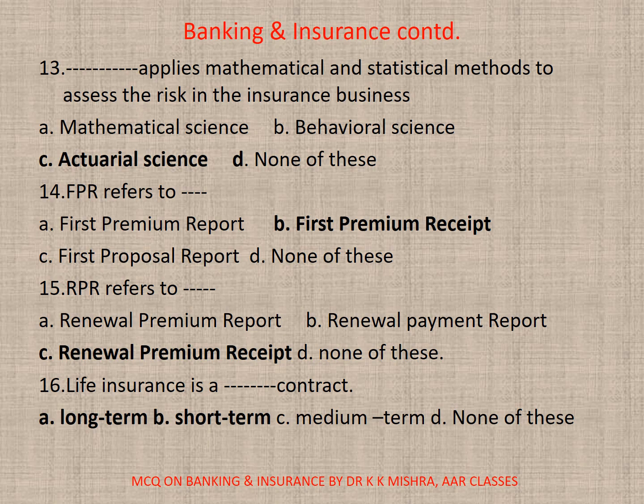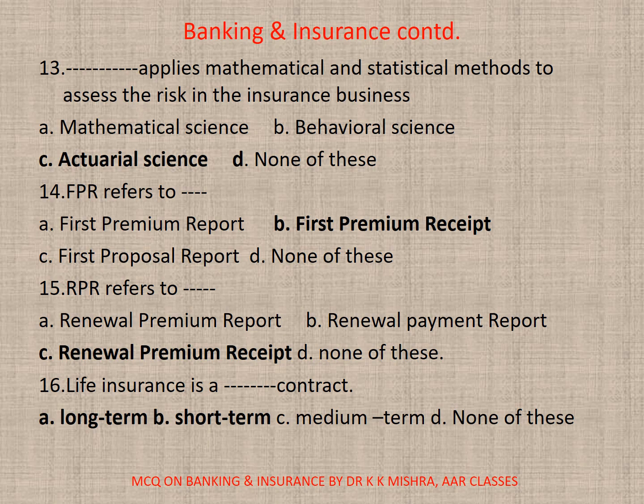13. Dash applies mathematical and statistical methods to assess the risk in the insurance business. A. Mathematical science, B. Behavioral science, C. Actuarial science, D. None. Correct option is C.